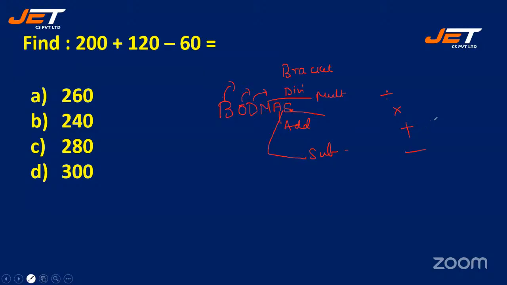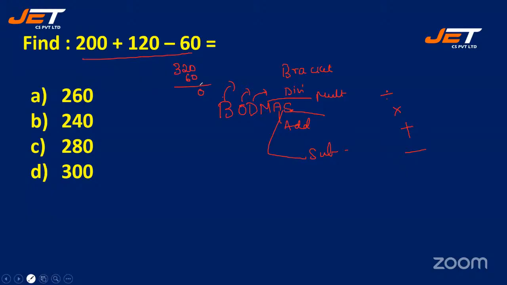All right, students. See, here we do not have any brackets. Okay. So here we only have addition, subtraction. So in this case, we can do first addition and then we can do subtraction. Okay. So now what is 200 plus 120? It is 320. So what is 320 minus 60?